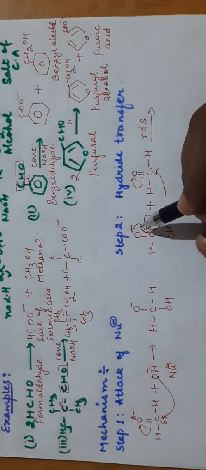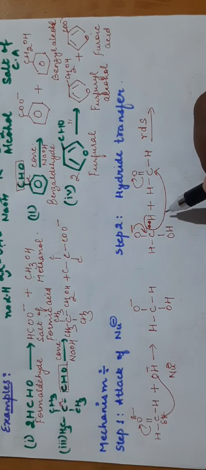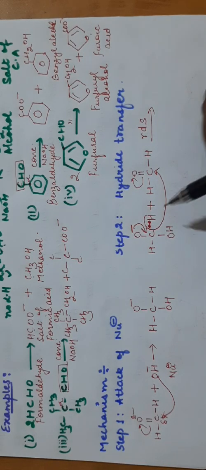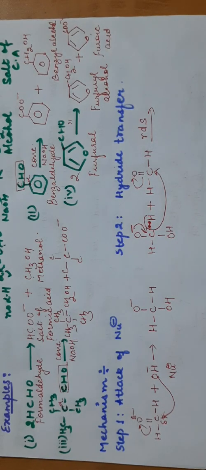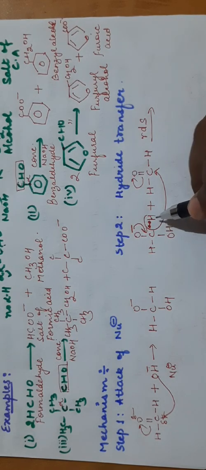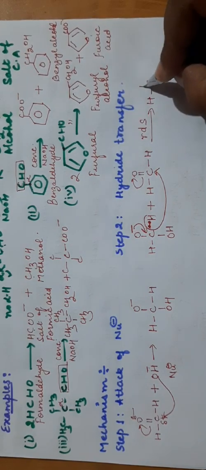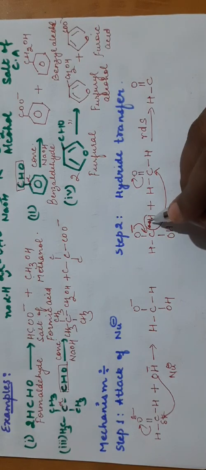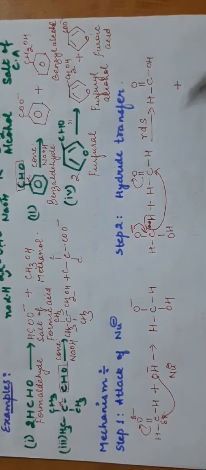See again, the negative charge comes back. This hydrogen has to leave because carbon cannot form 5 bonds. So the hydride ion will leave from here and it will attack the electrophilic carbon of the another molecule. So here it is acting as a nucleophile. So now what will form, HC double bond O, this has left, so here comes OH plus what you